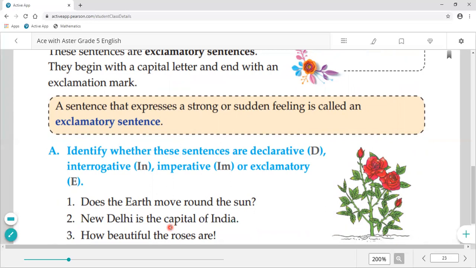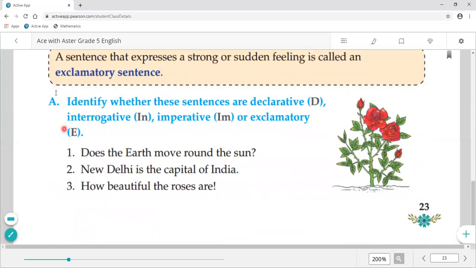Now related to this, we have to do this given exercise. Read it. Identify whether these sentences are declarative, interrogative, imperative or exclamatory. We use D for declarative, I for interrogative, I for imperative, and E for exclamatory. What you have to do over here: अगर आपको कोई भी sentence दिखाई देता है related to declarative, then you will fill in D there. For interrogative, I; for imperative, I; and for exclamatory, E. So the first sentence is: Does the earth move round the sun? Here you can see D.